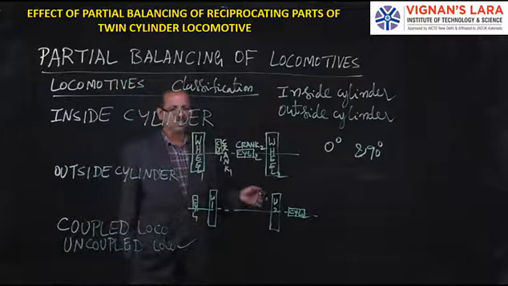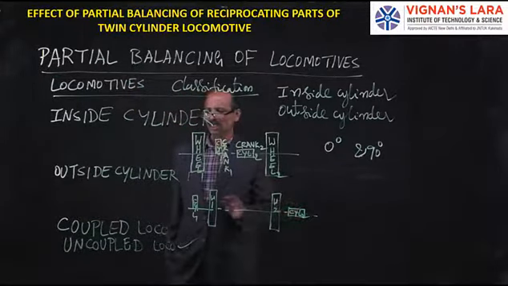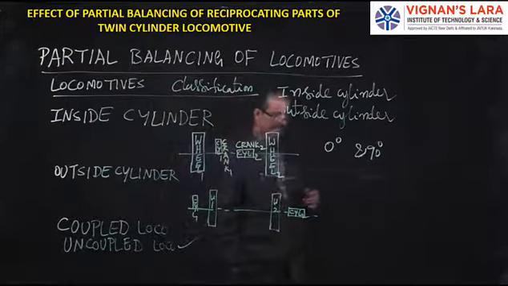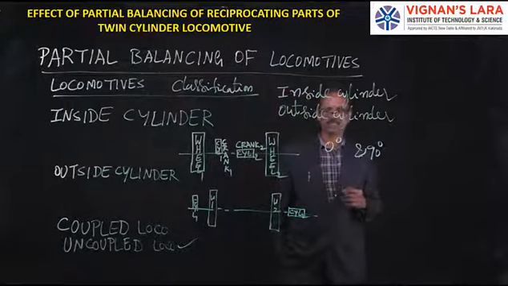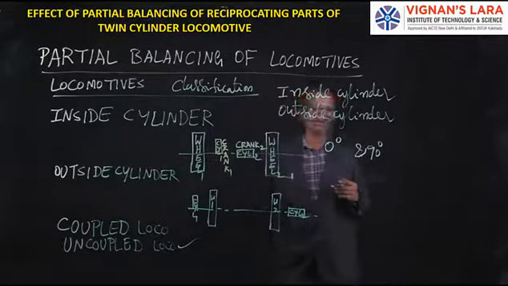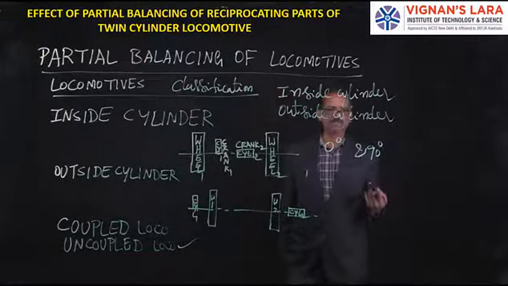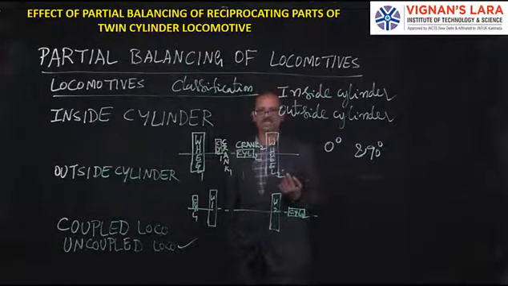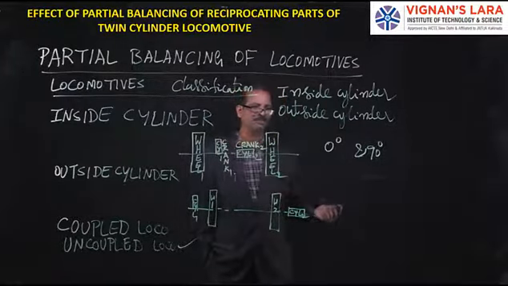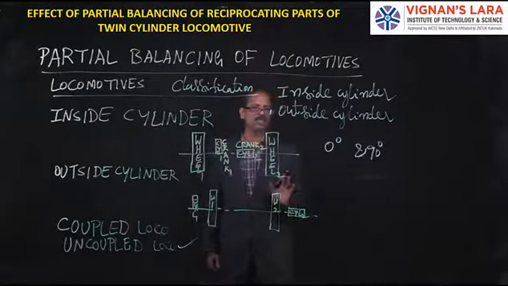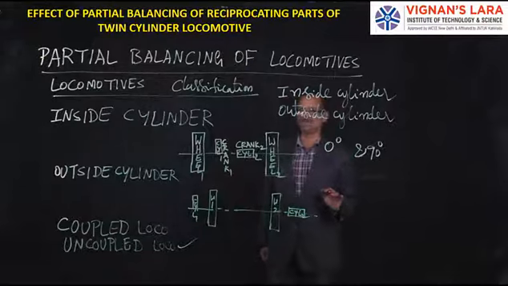So there are a number of wheels which don't have any connection, similar to a simple case of a bus, a four-wheeler or a car, where there are four wheels and the power is given to only one pair of the wheels. It may be rear wheels or front wheels. In the majority of cases, the power is given to the rear wheels, and the rear wheels push the front wheels. There is no connection between the front wheels and rear wheels, so they are uncoupled.